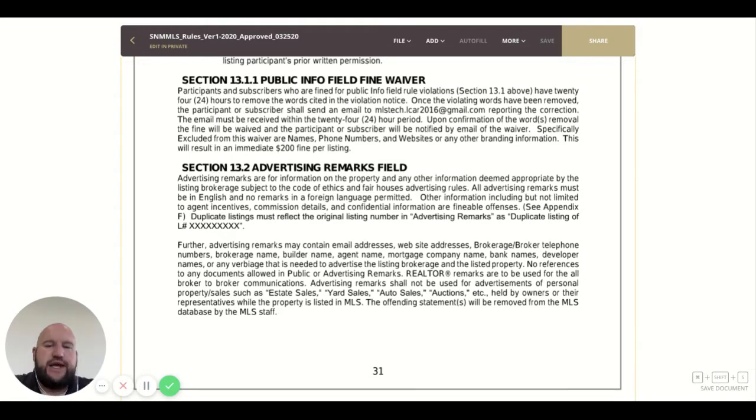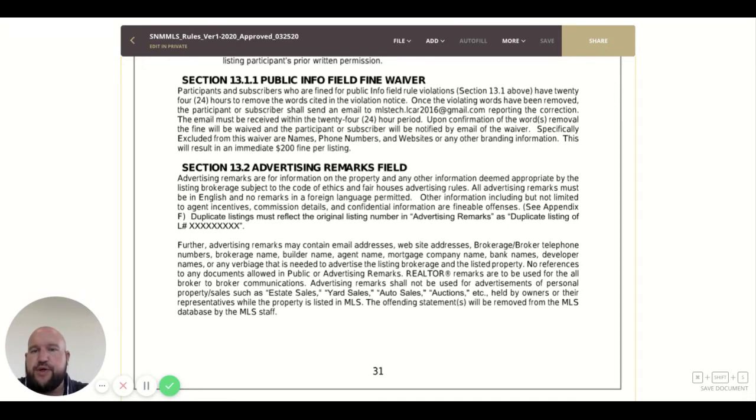We're going over the second half of section 13.1. We just went over 13.1, the public remarks. Now we're going to be going over the public info field defined waiver, as well as advertising remarks and realtor remarks. So we're going to be going over those three things, making sure you have a complete understanding of what goes where, what doesn't go where, and how you can get in trouble.